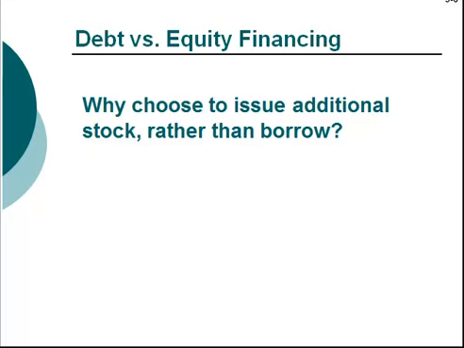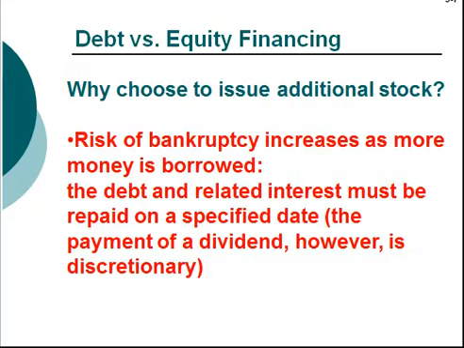able to use debt. One reason is that it increases the company's risk of bankruptcy. As more and more money is borrowed, the debt and interest that is obligated to be repaid increases the burden on our cash resources. If times don't go well, we may run into bankruptcy problems because the debt and interest payments are fixed. There is no discretion. A dividend, however, can be paid at the discretion of the company, and if times are tough, does not have to be made.